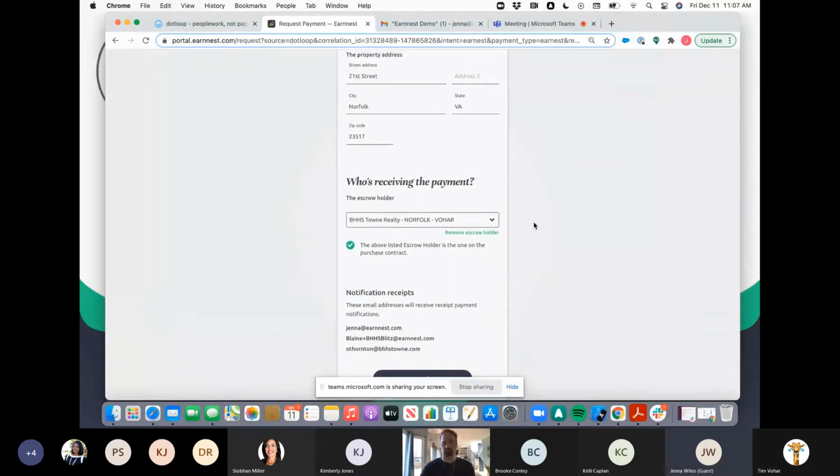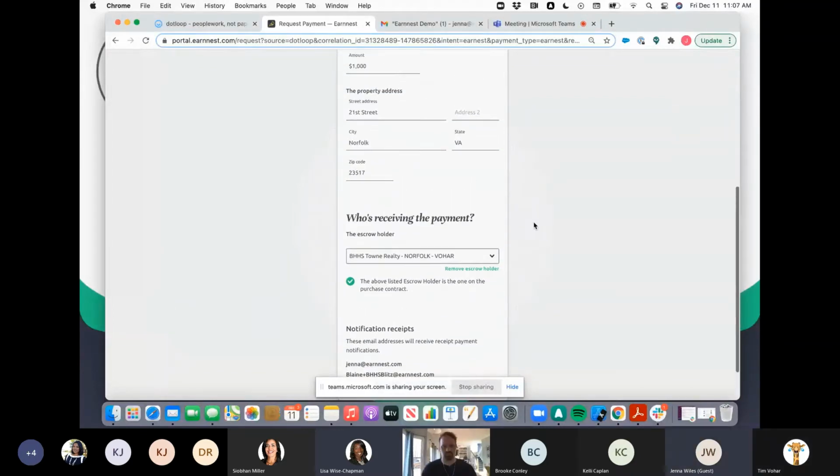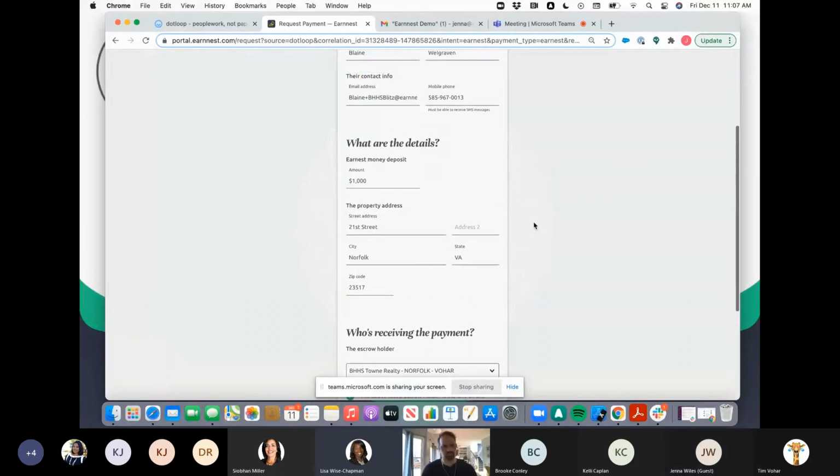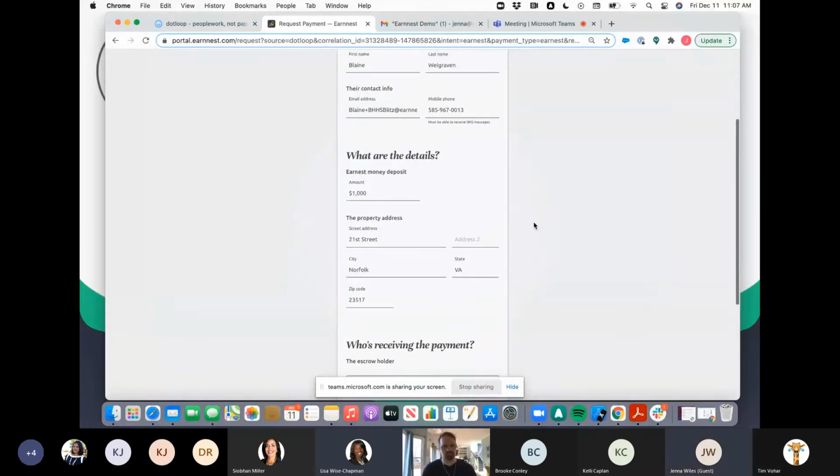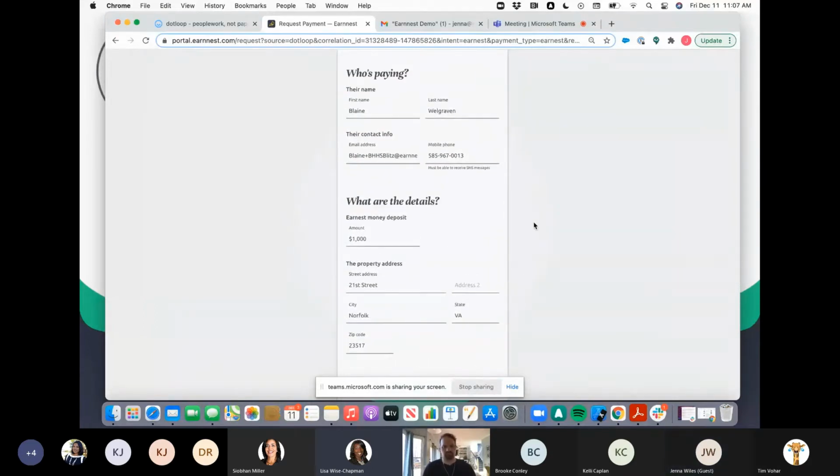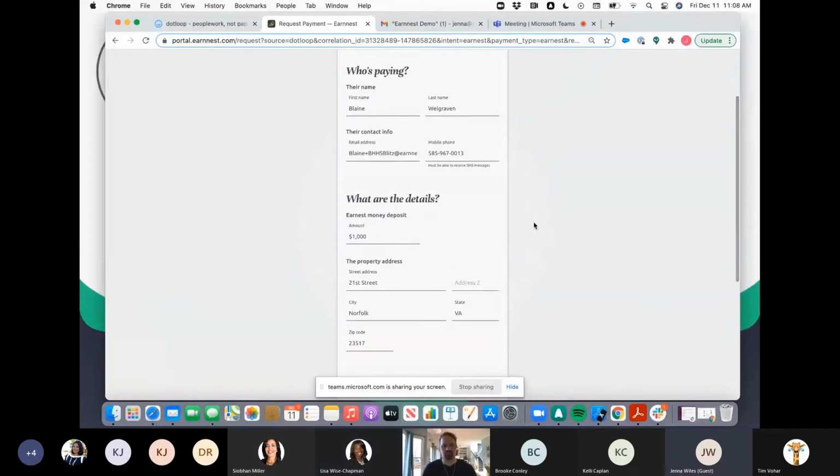This is Lisa. I have a question. You mentioned that if we're not set up in Earnest yet, when we're prompted, when we select Earnest deposit or ready for Earnest deposit in .loop, that we'll have to sign up. At that point, can we sign up then, or do we sign up ahead of time? It will take you through the process to sign up. Really, it's just your first and last name, your email, and your phone number is all it's going to ask you for. Okay, thank you. Absolutely.